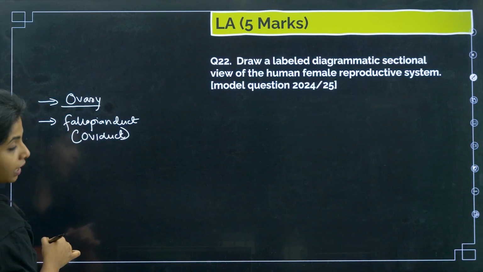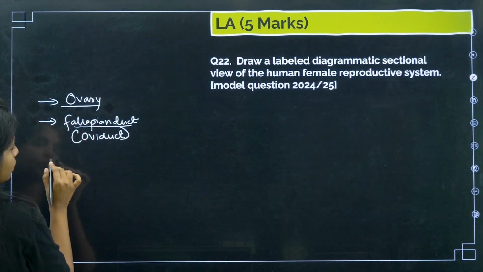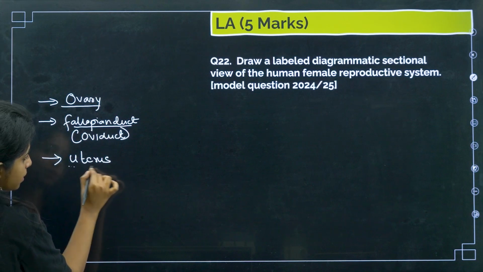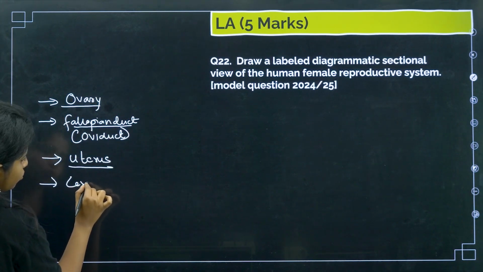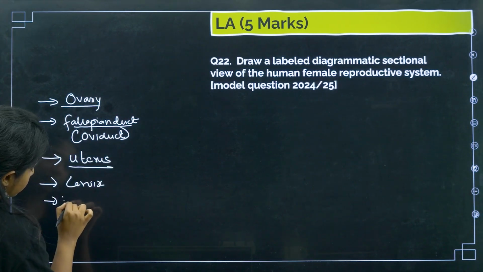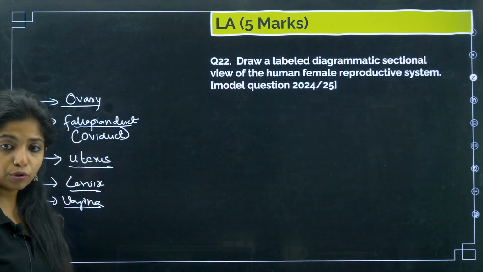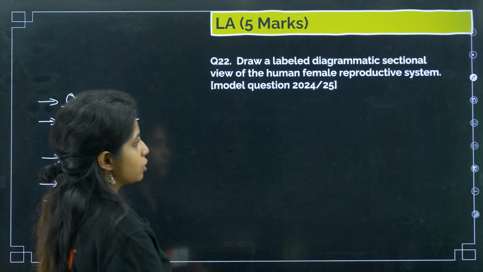or you call it the oviduct, my champions, right? After the fallopian duct or oviduct, what do we have? We have the uterus where the baby is being born, the cervix through which the sperms enter, and the vagina also through which the sperm basically enter, right? So you have to mention all these things.